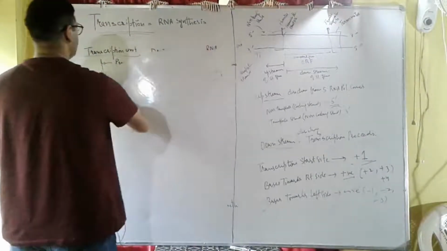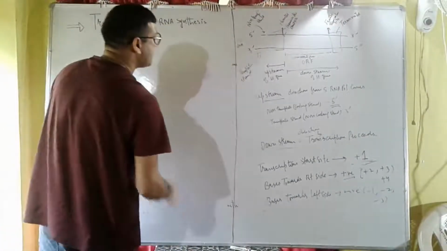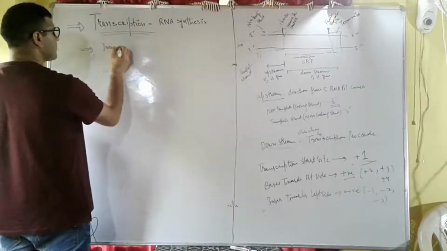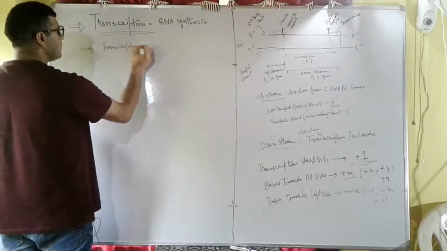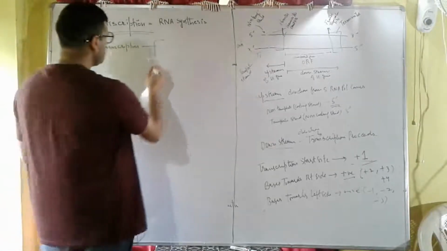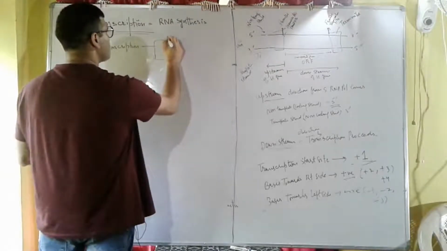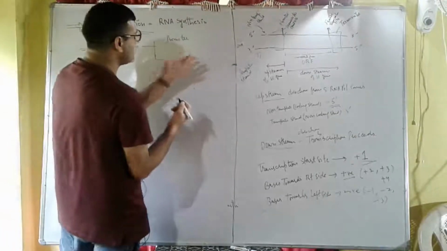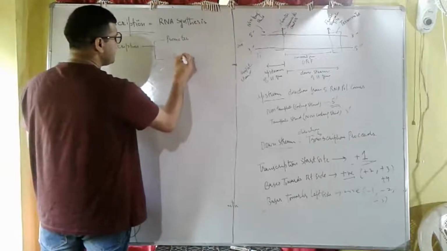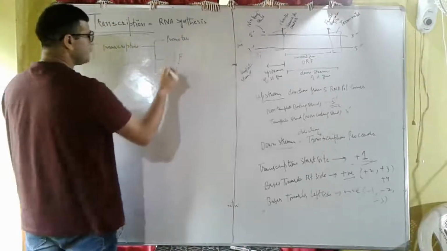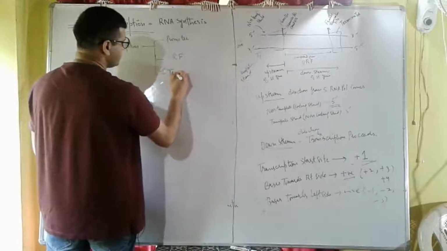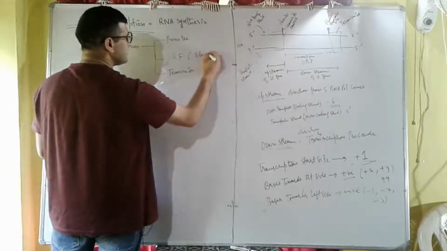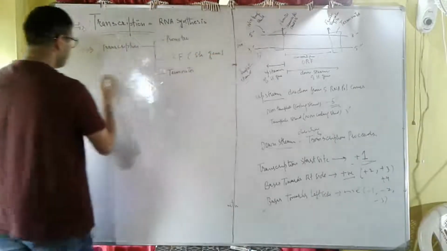Then we have this, I told you about the promoter, the transcription unit. I told you that a transcription unit has a promoter, then an open reading frame, which is called a structural gene, and then we have a terminator. This open reading frame represents a structural gene.